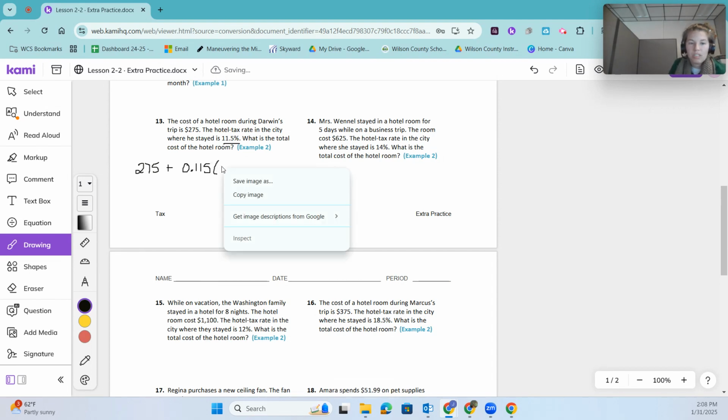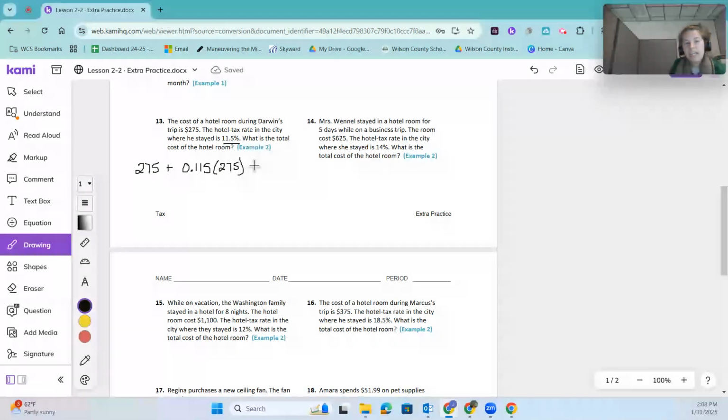And again, I will still multiply that by 275. That will give me a total of 275 times 0.115, which is $31.63 for my tax. And that will be added to the original cost of the room.